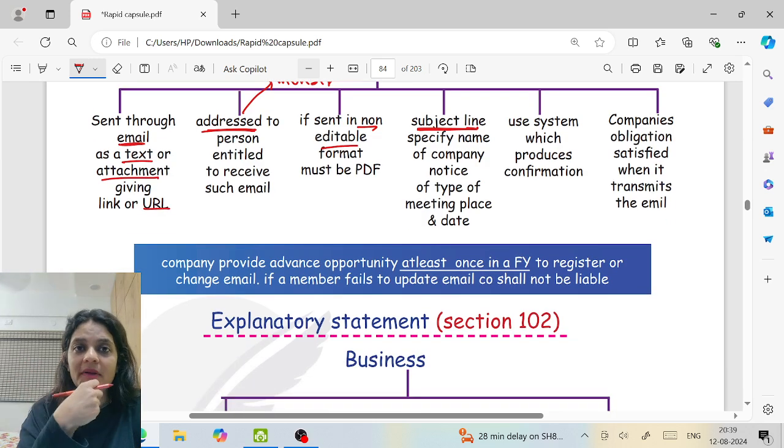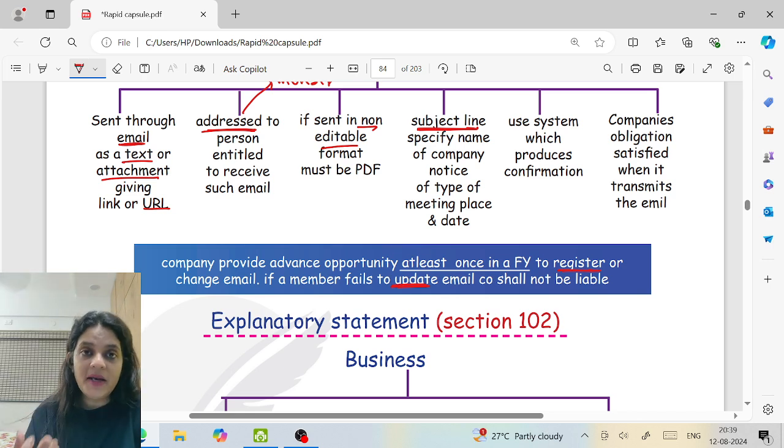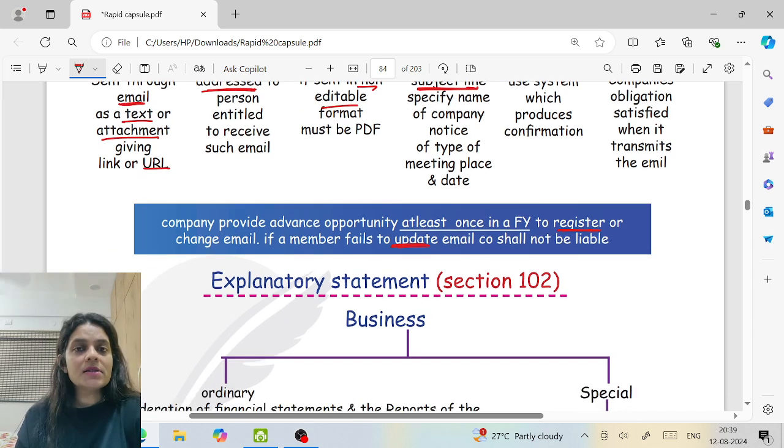Now, it may happen that you forgot your password, the one you created when you were 18. So you are not able to access your mail while the company is sending you notices. So once in every financial year, the company gives its shareholders an opportunity to update or register. That means if till today you have not given an email, give the email. If you need to change your email, update your email. I hope this is clear to everyone.